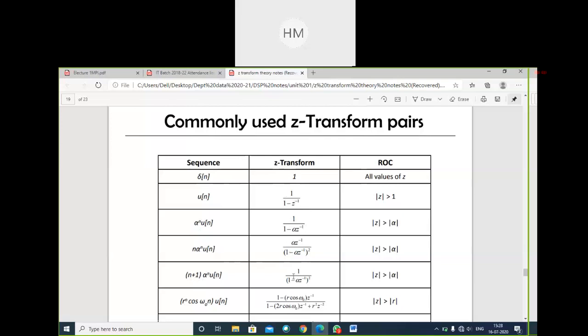See, why we should remember this: because in the exam you won't be getting simple Z transforms, simple inputs. You will get a combination of these inputs. So if you remember this directly, you can write in the answer that the Z transform of this signal is this. So you can write all the things directly. And basic ROCs you should know.